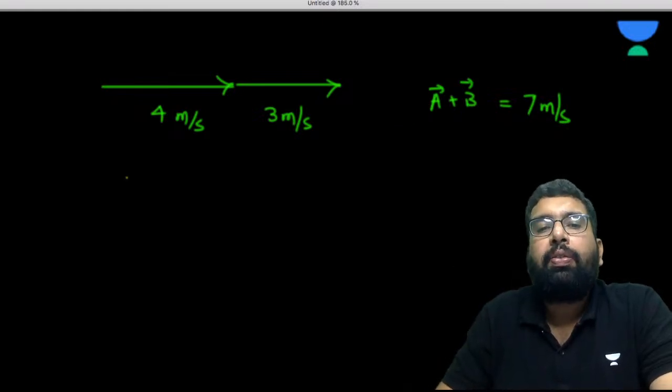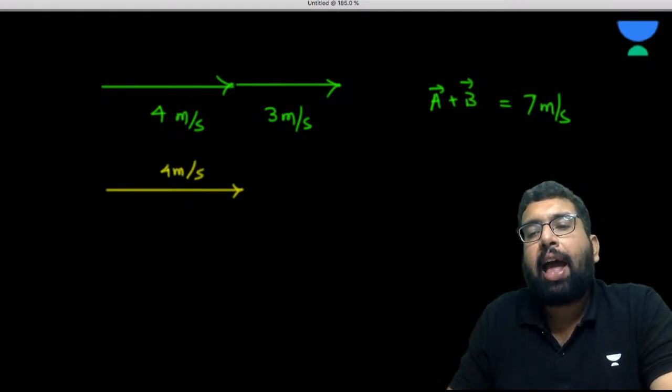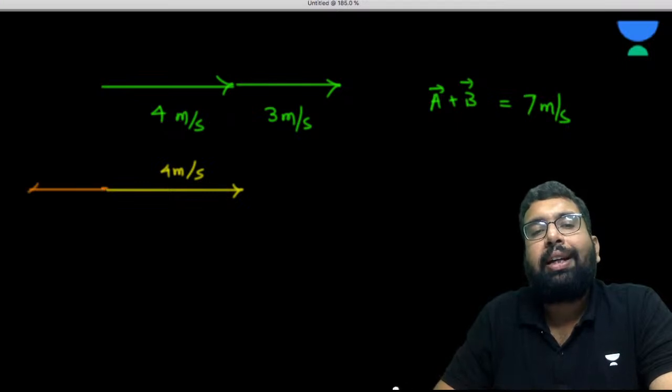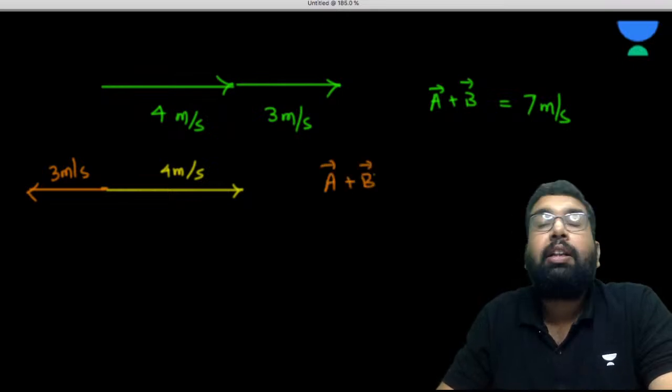Now, suppose we are having this vector 4 meter per second and the vector 3 meter per second over here, so it is having a direction also now. So, sir, this will come out to B. So here A plus B. So this is the difference.